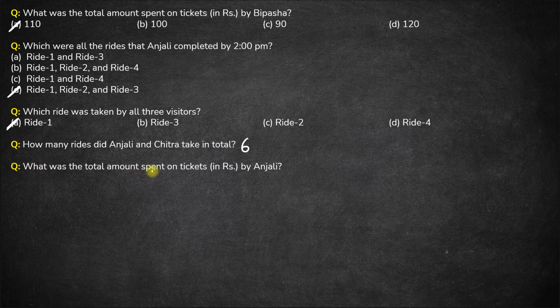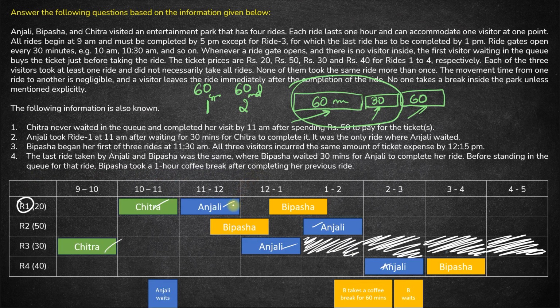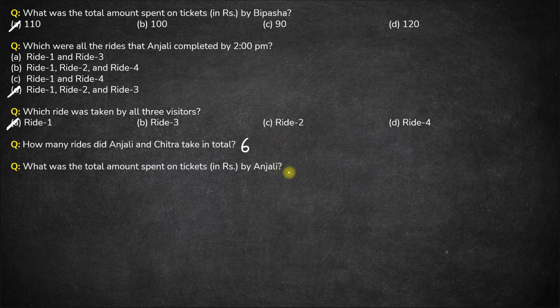And finally, what was the total amount spent on tickets by Anjali? So we know Anjali took all the 4 rides. Hence the total amount Anjali spent would be the sum of all the tickets of ride 1, 2, 3 and 4. So 20 plus 50 is 70, plus 30 is 100, plus 40 is 140. So the answer to this question is 140.